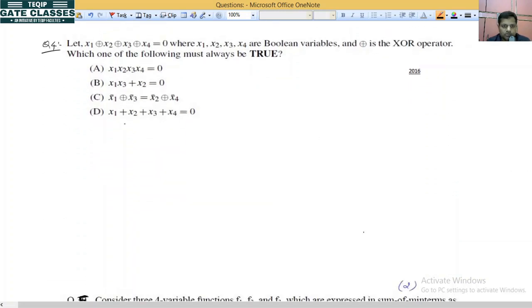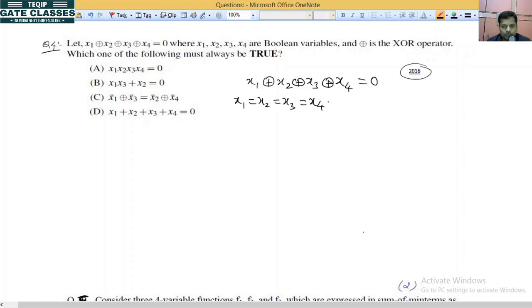So I have this one. In question number 4, it is asked in 2016 GATE. So given is x1 XOR x2 XOR x3 XOR x4 is equal to 0. अच्छा, ये 0 कब आएगा? जब ये सारे के सारे क्या हो? When all x1 x2 x3 x4 are same. ओके ना? Means x1 equal to x2 equal to x3 equal to x4. जब ये सेम हो then only we will get 0.